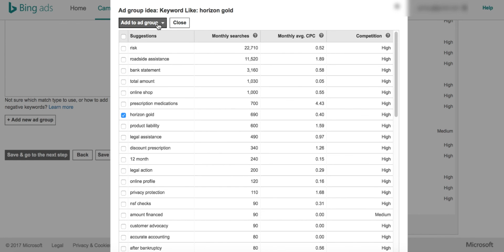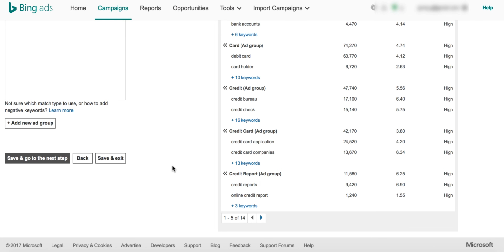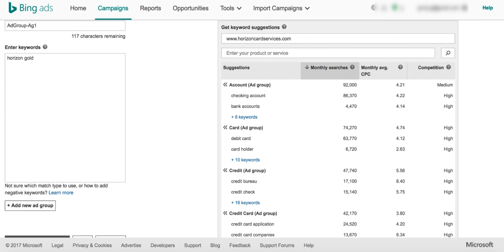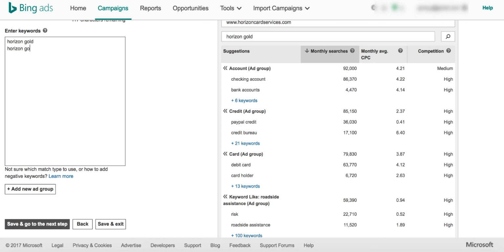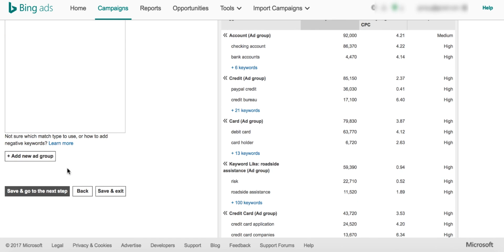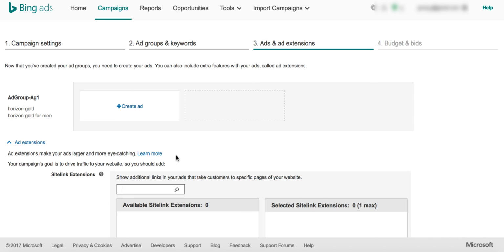But let's move on. I'm going to use it in a different manner anyway. We need to use at least one keyword to move on, and that's the reason I'm picking it up here. Otherwise, I could blindly enter horizon gold for men here, which is basically sample data. Once you've added that, just save, and let's move on to the next step.